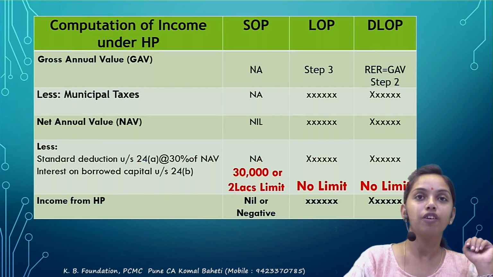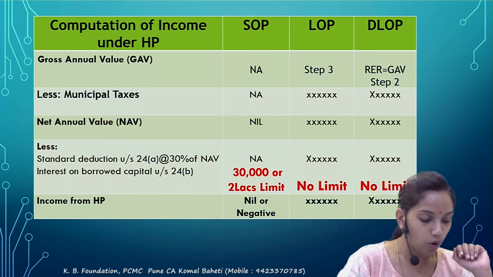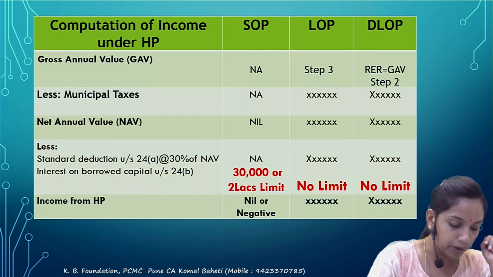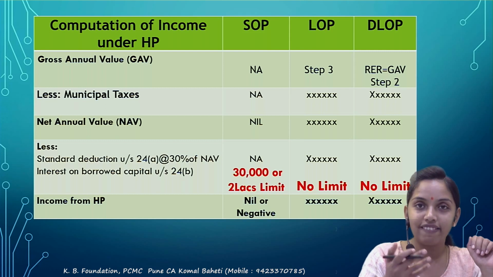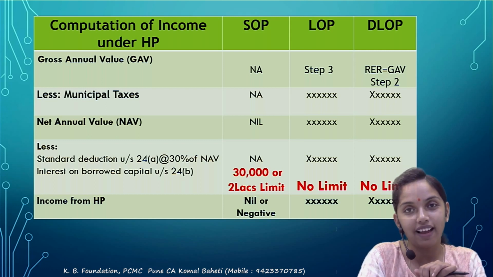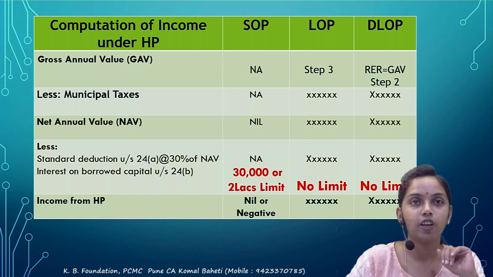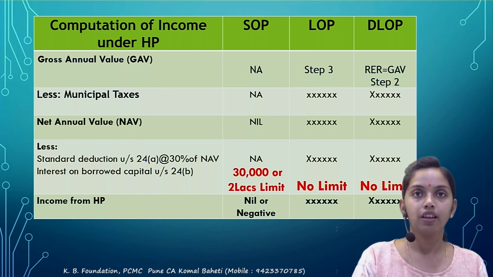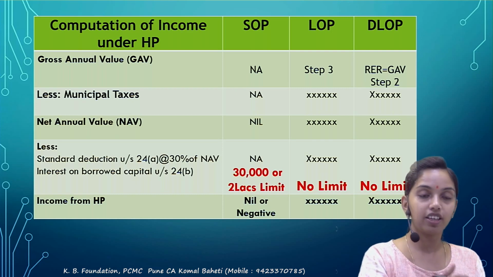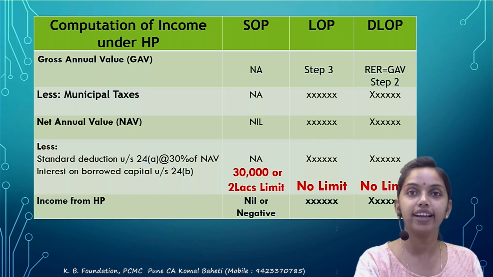So in that, the first one is self-occupied property. Do observe it minutely. Here, particularly, that is what we discussed. The gross annual value less the municipal tax, you will get the net annual value, less the standard deduction at the rate of 30%, then the interest on borrowed capital would be allowed as a deduction.